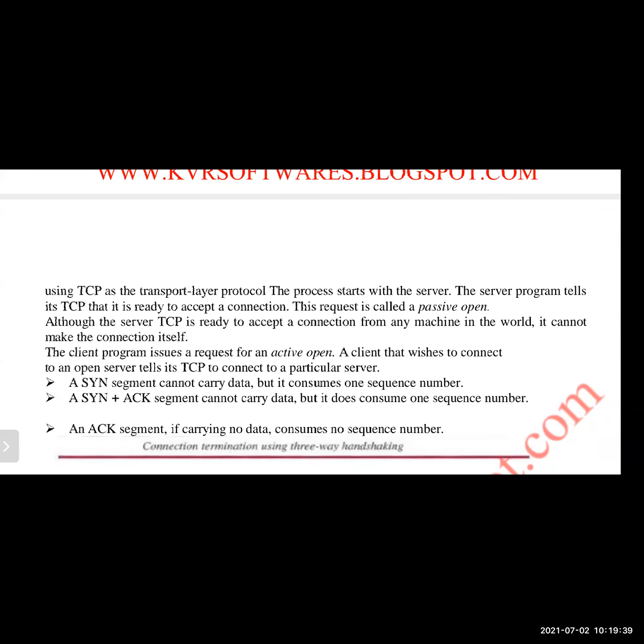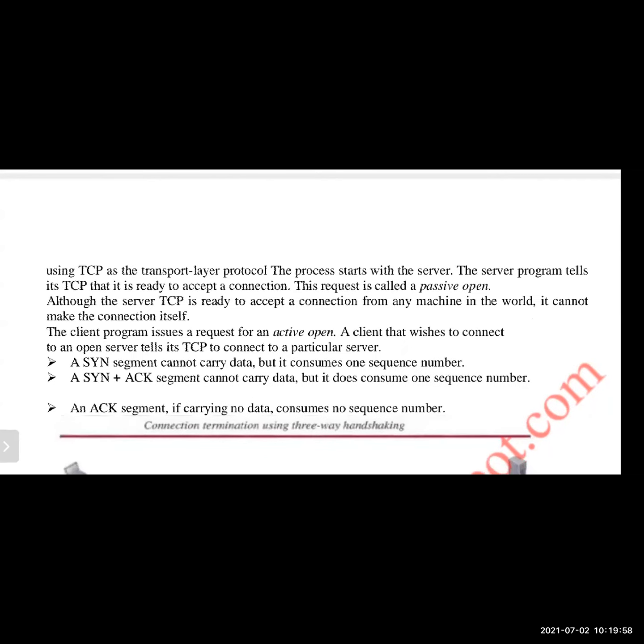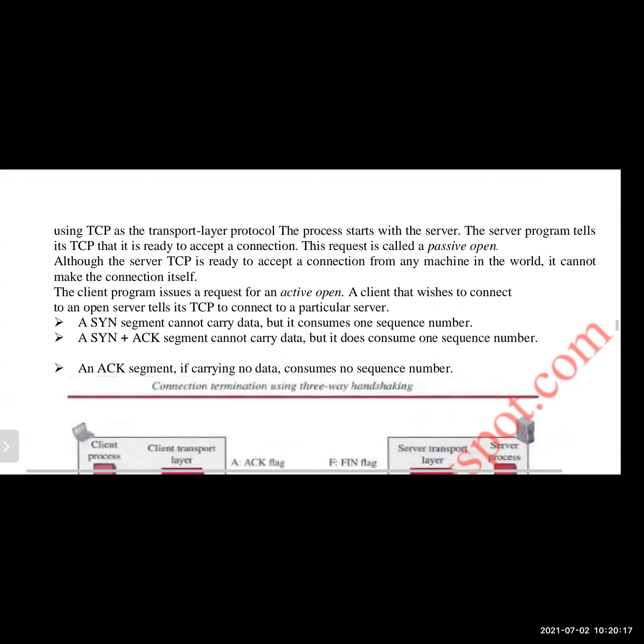Is it okay now, the voice? Okay, the server by executing the listen primitive will inform every client that I am ready to accept the connections. That situation is called the passive open. The passive open indicates that the server is ready for connections. After that, the client will issue a request for active open. After some time, whenever the client wants to connect with the server, the client will send a connection request for the active open.